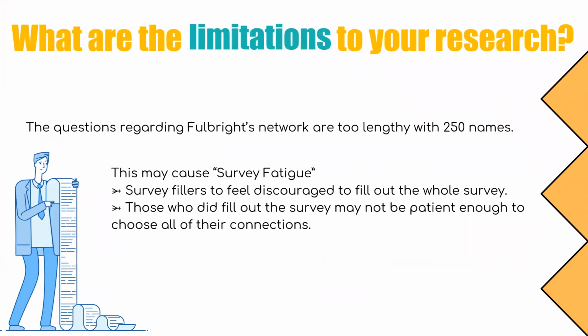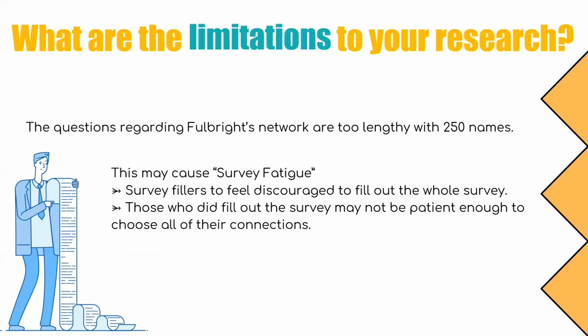So, what are our limitations? Although we have tried our best, we believe there are still certain limitations in the study. The questions regarding Fulbright's network are too lengthy, with about 250 names that require people to read through in order to find their connections. This may cause survey fatigue, meaning many survey fillers feel discouraged to fill out the whole survey, leading to a not very big sample size.